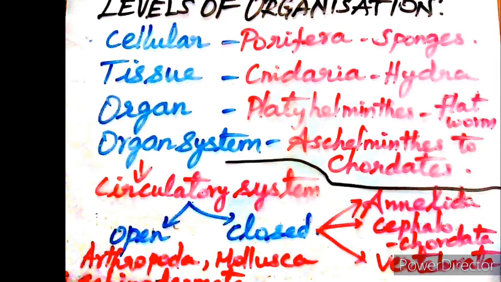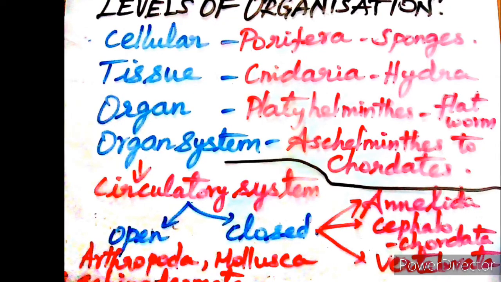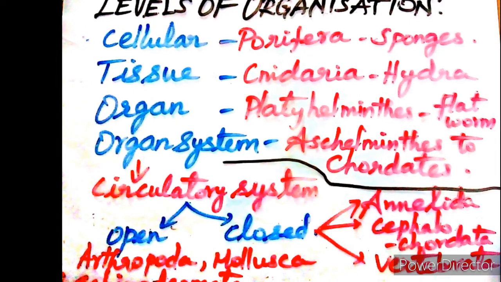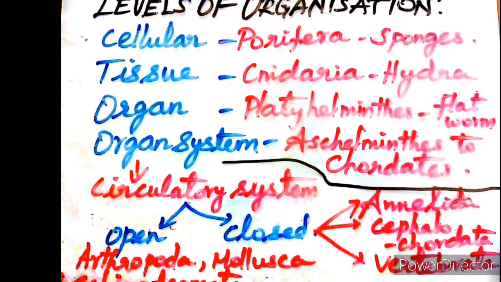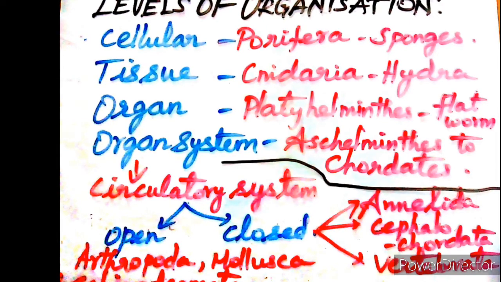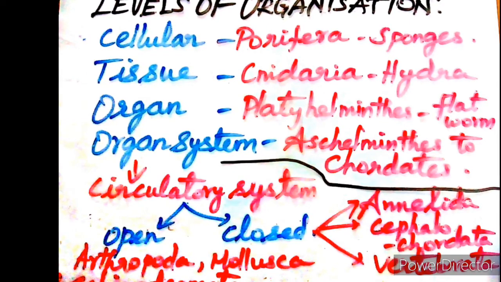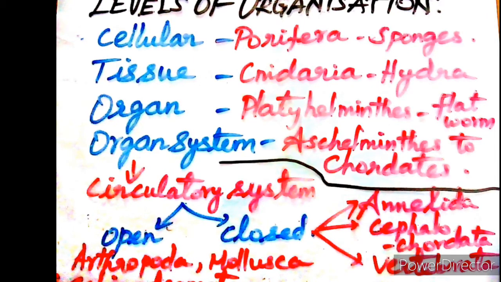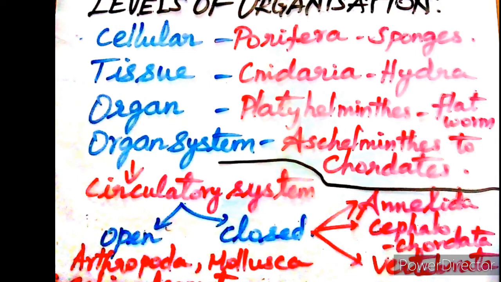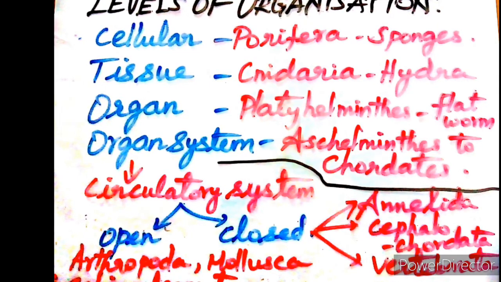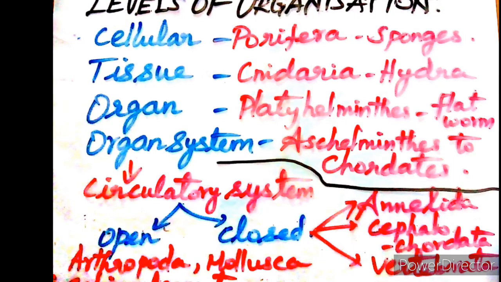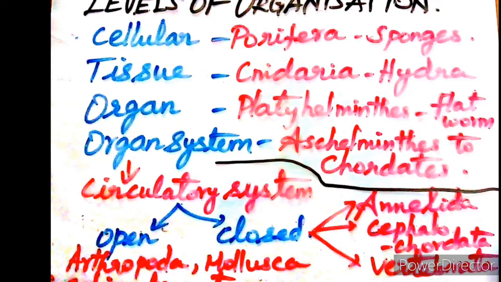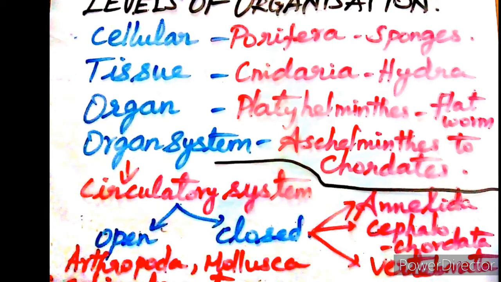First, levels of organization. All the members of kingdom Animalia are metazoans. They exhibit different patterns of cellular organization. First, cellular level of organization. The basic level of organization is seen in sponges. In sponges, the outer layer is formed of pinacocytes, plate-like cells, and the inner layer of sponges is formed of choanocytes. They are flagellated collar cells.